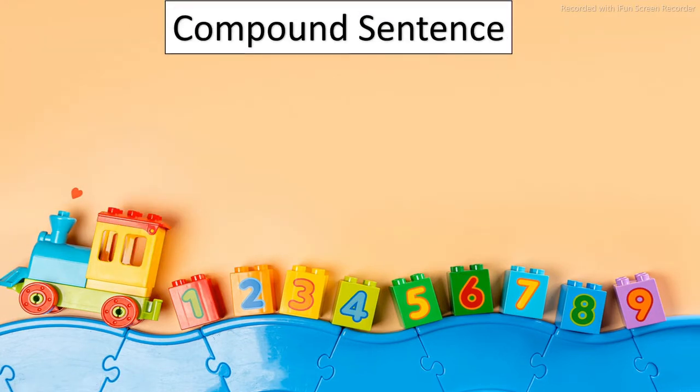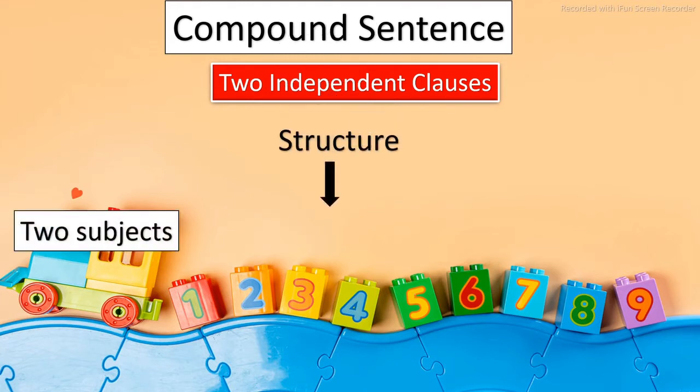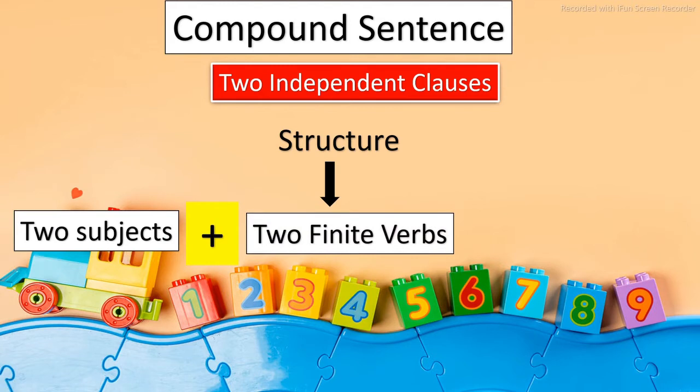Now the next type of sentence is the compound sentence. How is it made? It is made up of two independent clauses. Remember it. A simple sentence is made up of one, and a compound sentence is made up of two independent clauses. And the structure we follow in compound sentences is, it has two subjects. You must be thinking, how can two subjects be together? So obviously we have two independent clauses, and in each clause one subject would be there. So altogether two subjects plus two finite verbs also, because for each subject we have to use a finite verb.